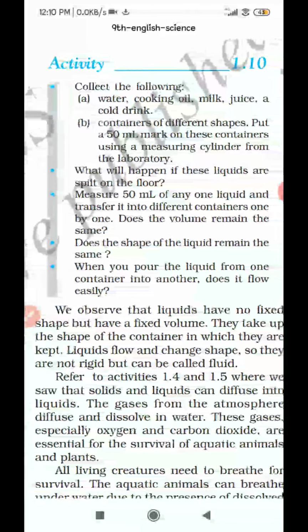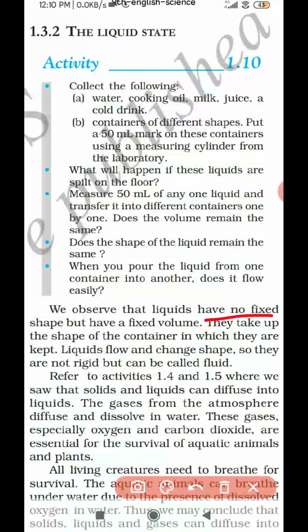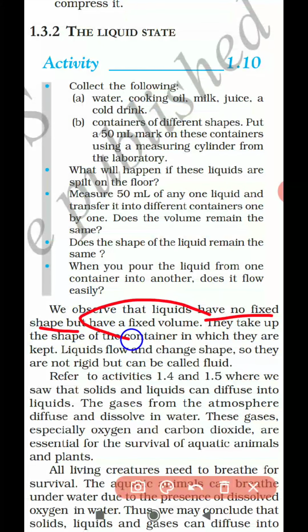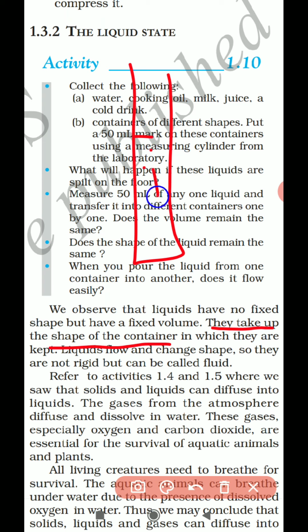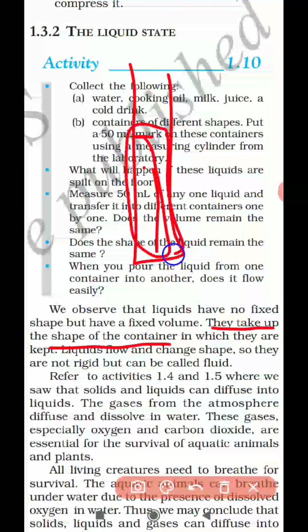Remember, liquid will not have a fixed shape, but it has a fixed volume. Since they don't have any shape, they take up the shape of a container. If you have a water bottle in a square or rectangular shape, the water will be in the rectangular shape.